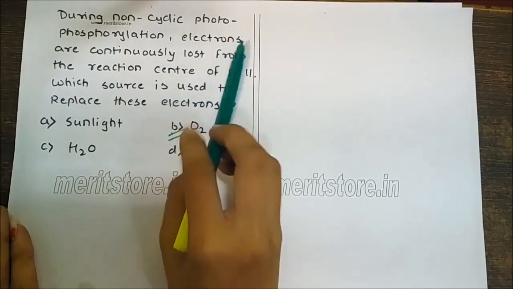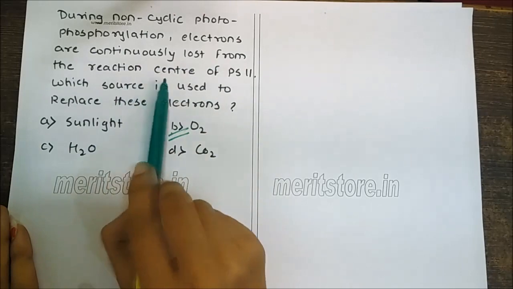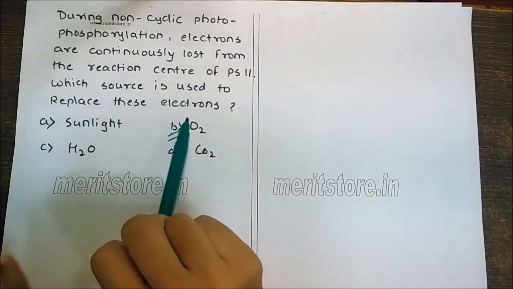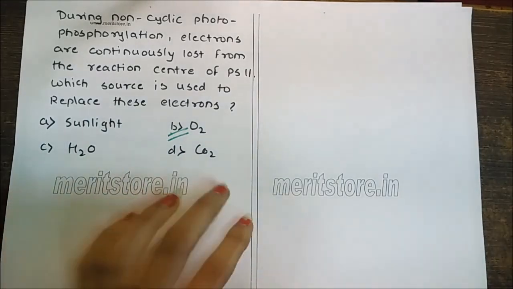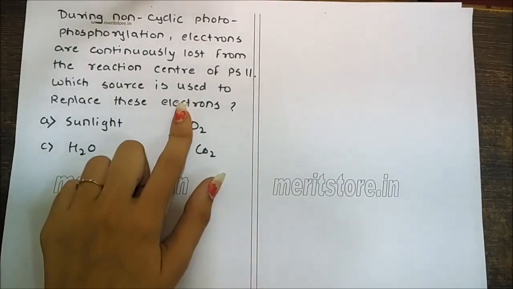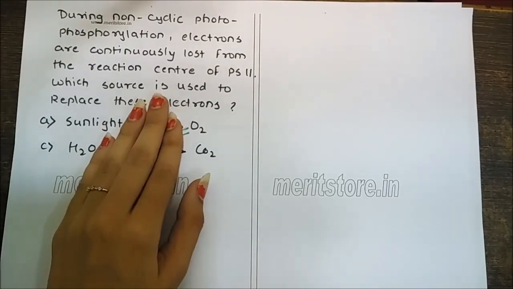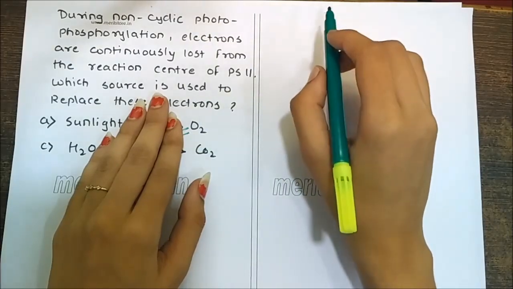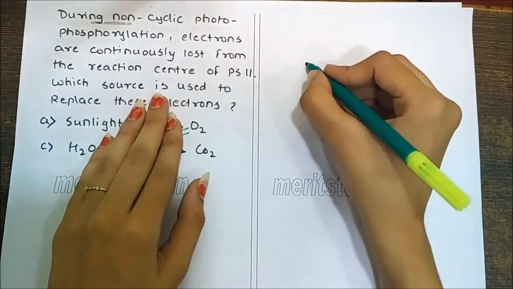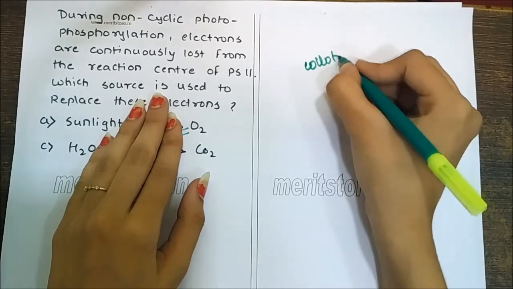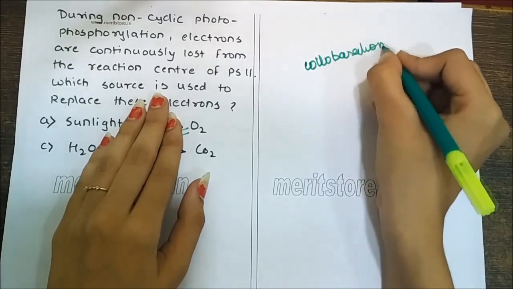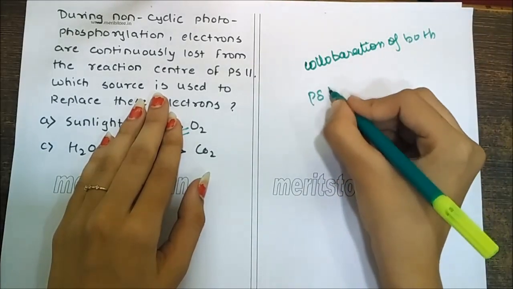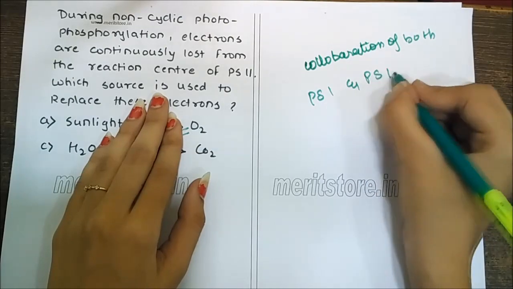In cyclic photophosphorylation, electrons are continuously lost from the reaction center of PS2. Which source is used to replace these electrons? Non-cyclic photophosphorylation is a normal process of photophosphorylation in which the electron expelled by the excited photocenter does not return to it. It is carried out in collaboration of both PS1 and PS2.